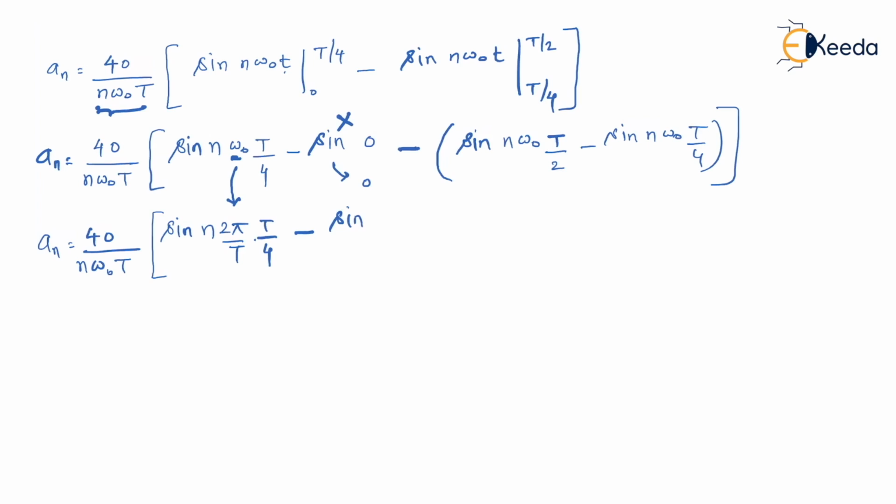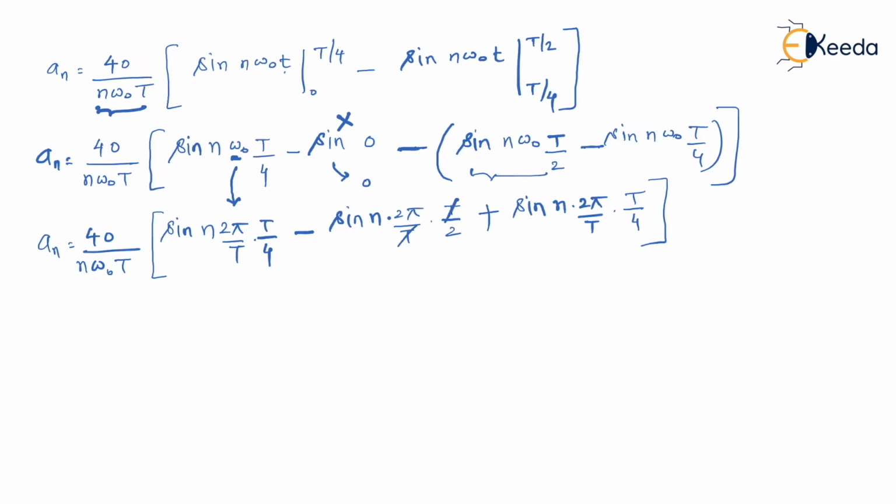Then we have sine of, I'm talking about this term, sine of n. Then omega naught is 2 pi by capital T. We have t by 2 here. Then negative becomes positive. So we have sine of n. Omega naught is 2 pi by capital T. And we have t by 4 here also.